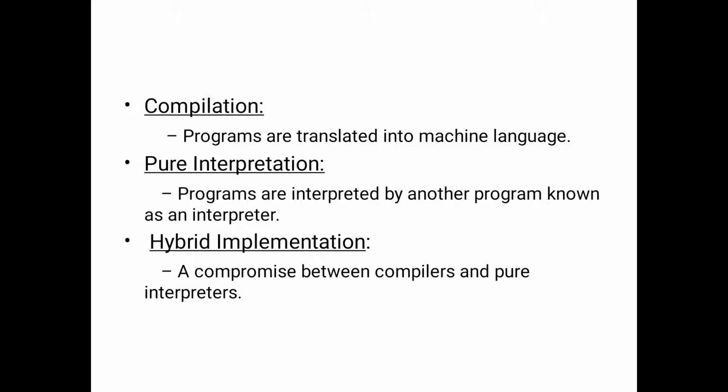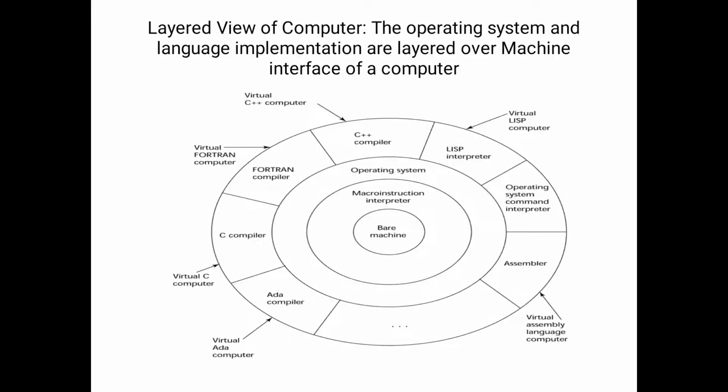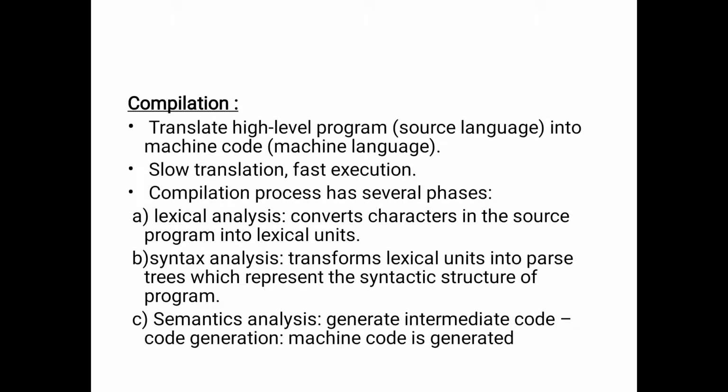So here, in compilation, programs are translated into machine language. Compilation translates the high level program into machine code. Slow translation, fast execution. The compilation process has several phases. See the first point: translate high level program into machine code.